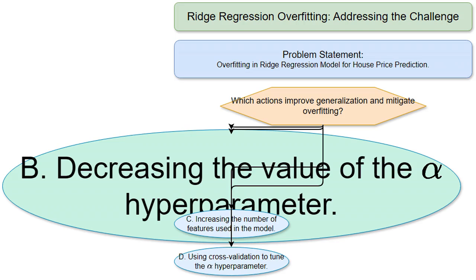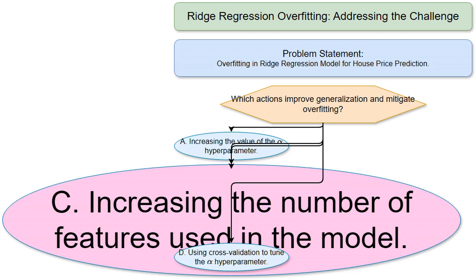This option looks at reducing regularization strength. A smaller alpha means less penalty on large coefficients. This might lead to a more complex model that overfits, because the model is free to fit the training data more closely, including any noise or irregularities. Adding more features might seem helpful, but it can increase the model's complexity. A more complex model is more likely to overfit